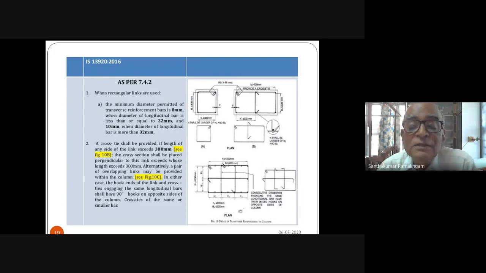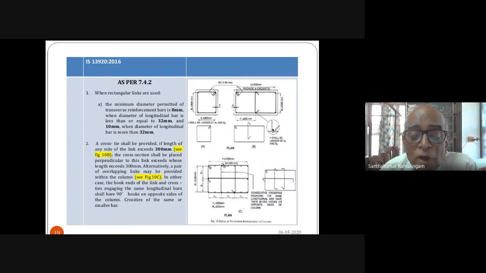This is one thing. The second thing is, in places where you need two individual bars, one side is bent through 135 degrees, the other side is bent through 90 degrees to allow ease in fabrication.